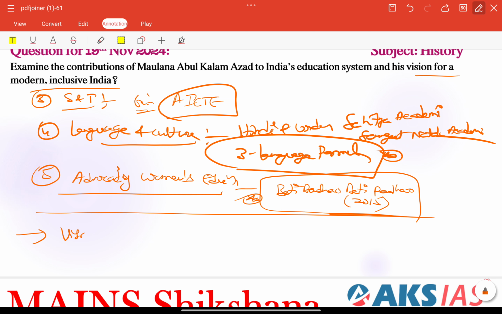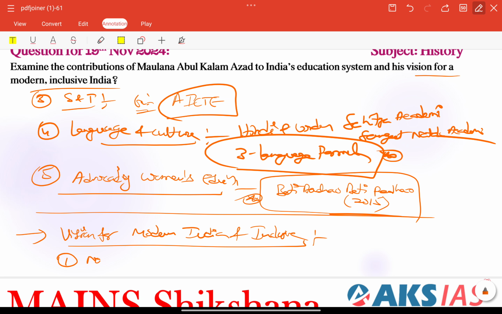Next, the important part is his vision for a modern and inclusive India, which needs to be included here. First, national unity may be included. National unity is very important: education as a tool to overcome caste and religious divisions. For example, we can include our National Education Policy, with inclusivity goals reflected in this policy.